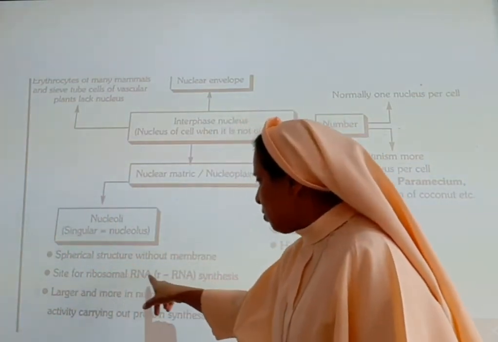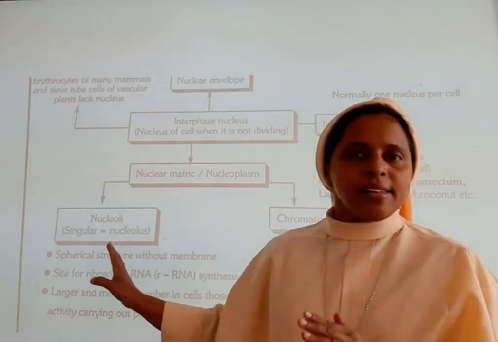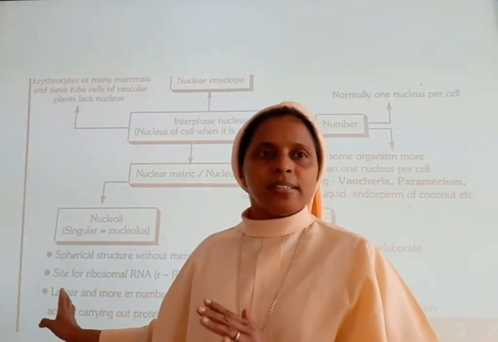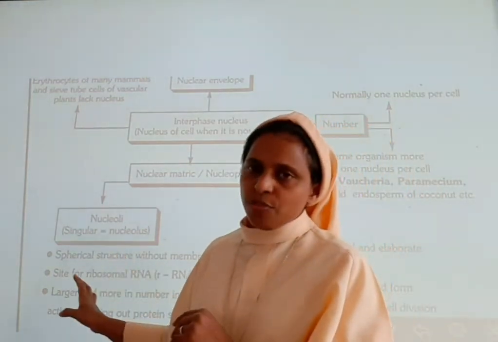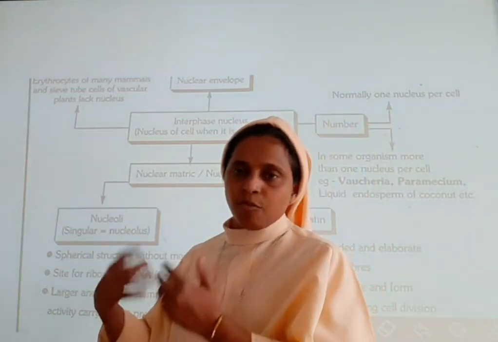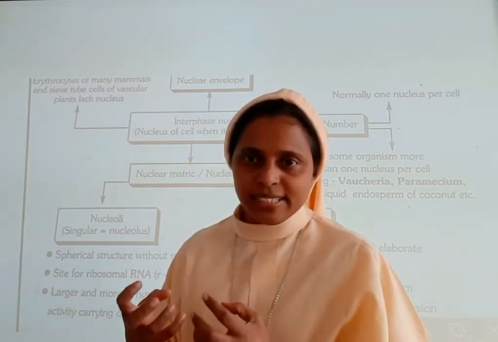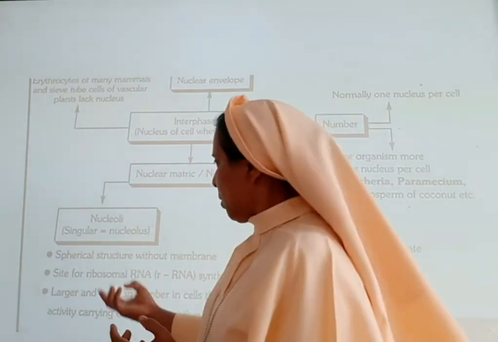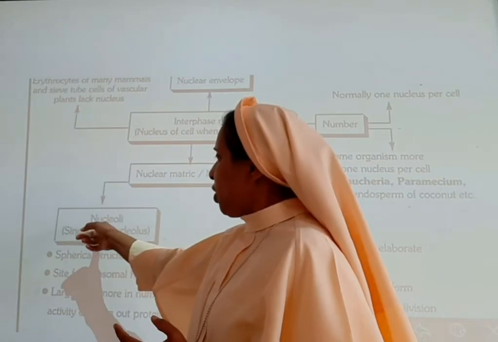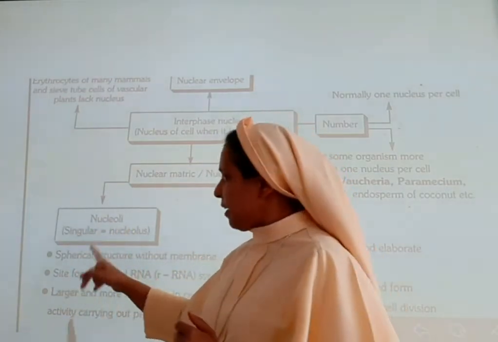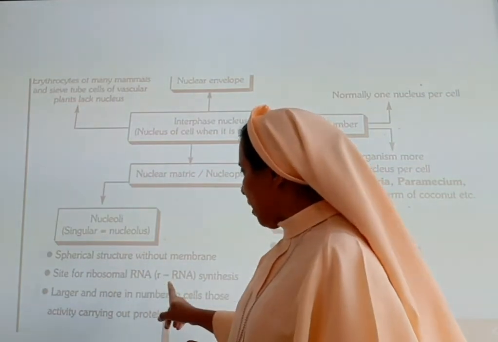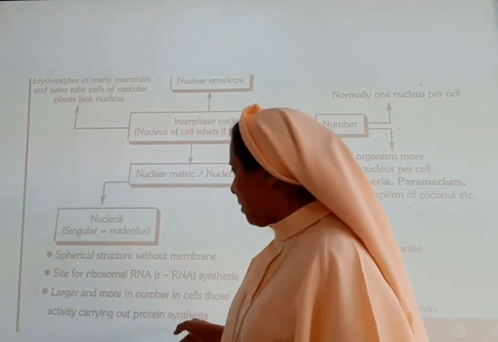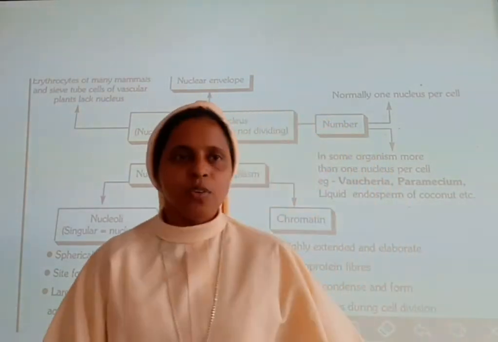The site for the ribosomal RNA synthesis, and they are larger and more in number in cells actively carrying out protein synthesis. We know that the function of RNA is the formation of protein. They are synthesizing the protein. So the nucleoli, singular nucleolus, is a spherical structure without a membrane, the site for ribosomal RNA, larger and more in number in cells active in protein synthesis.